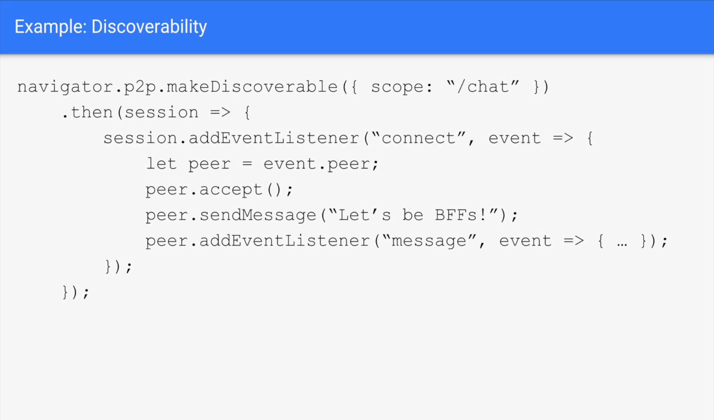The first part we need is a way for a tab to express that it is open to friendship. Imagine an API such as this MakeDiscoverable method. When a connection request arrives, the tab has the option of accepting it, and a two-way message channel is created.